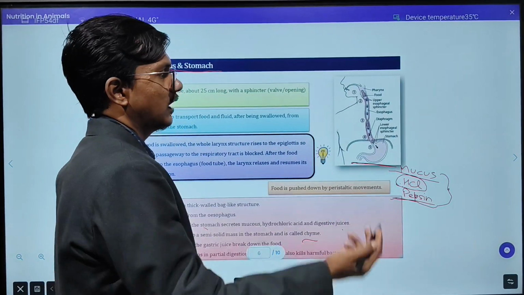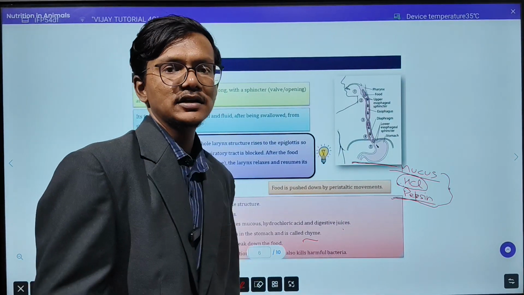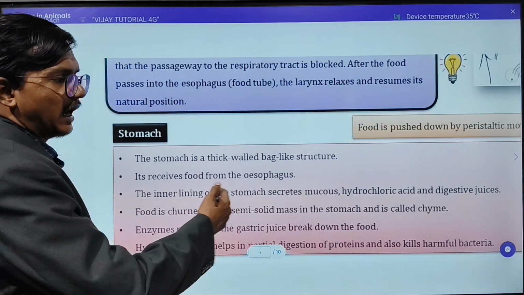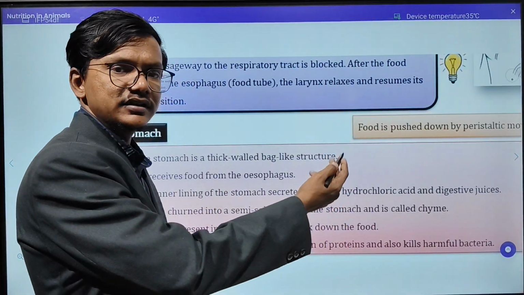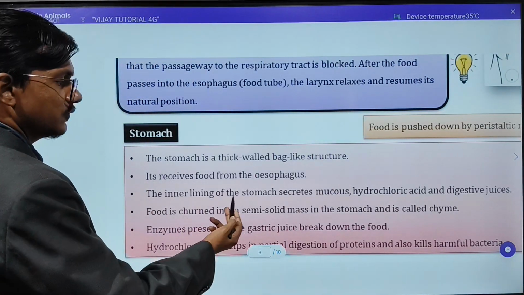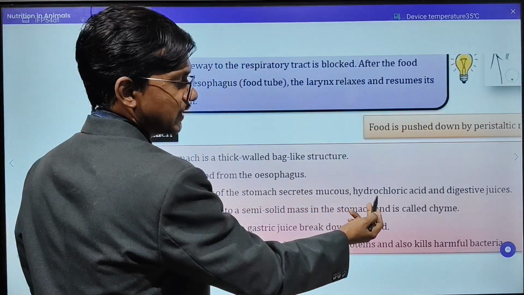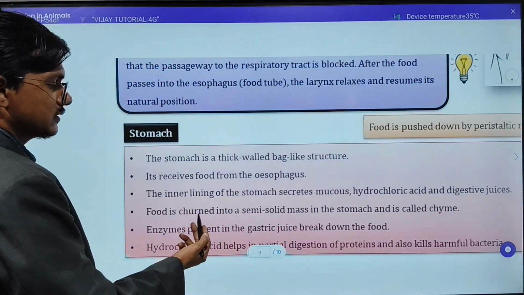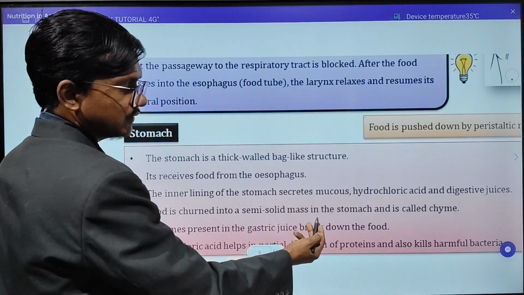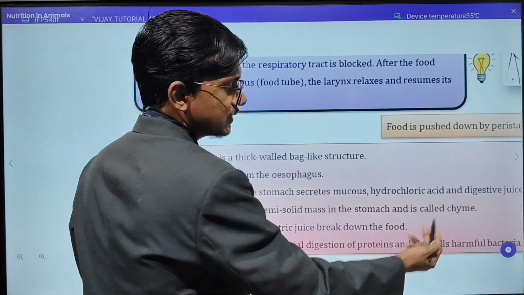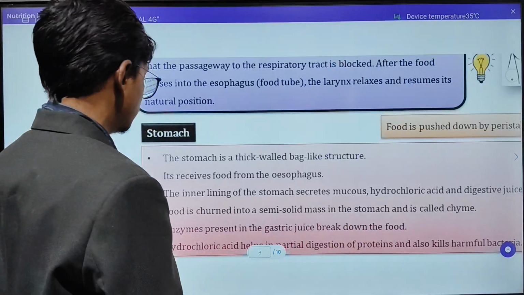Now the food is digested here in the stomach also. As I said, the three secretions are done by the gastric gland. The inner lining of the stomach secretes mucus, HCl, that is hydrochloric acid, and the digestive juices. Food is churned into a semi-solid mass in the stomach that is called chyme. This word you also have to remember, chyme. The food will be converted into chyme.